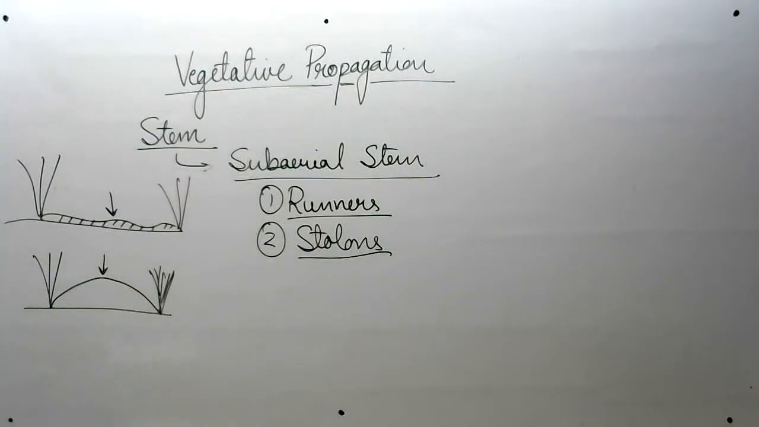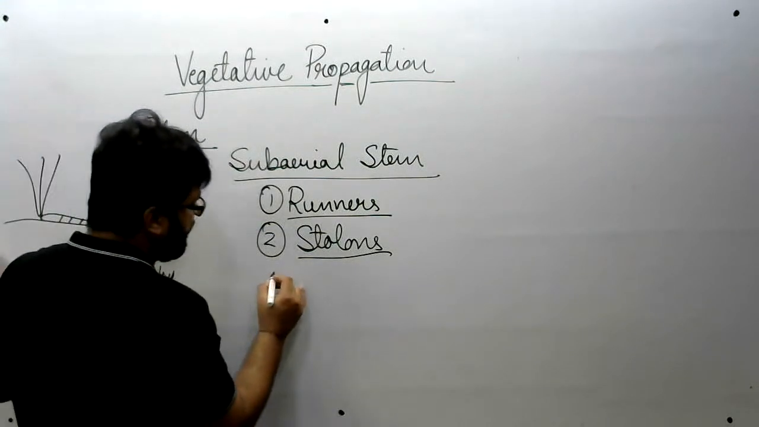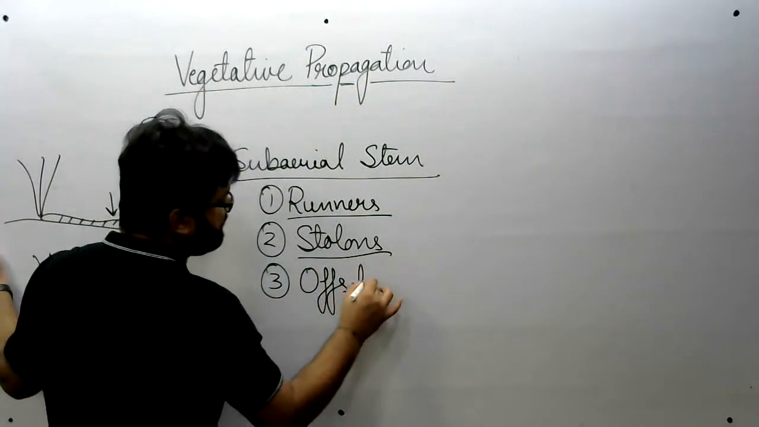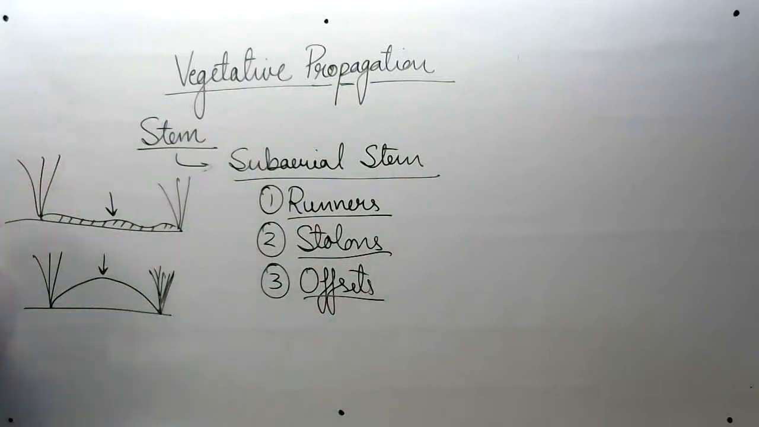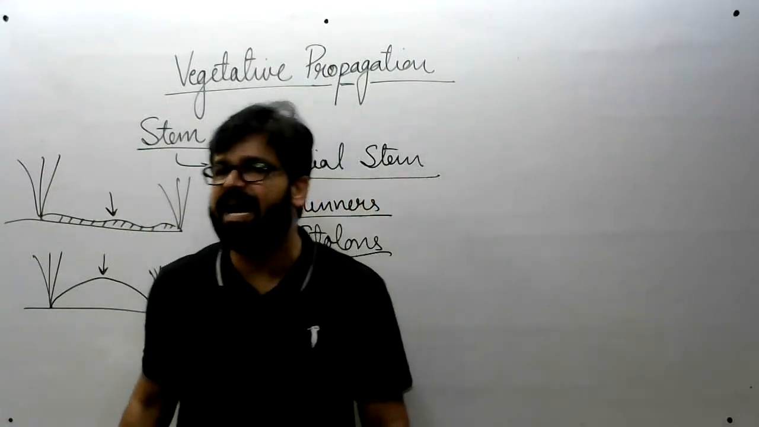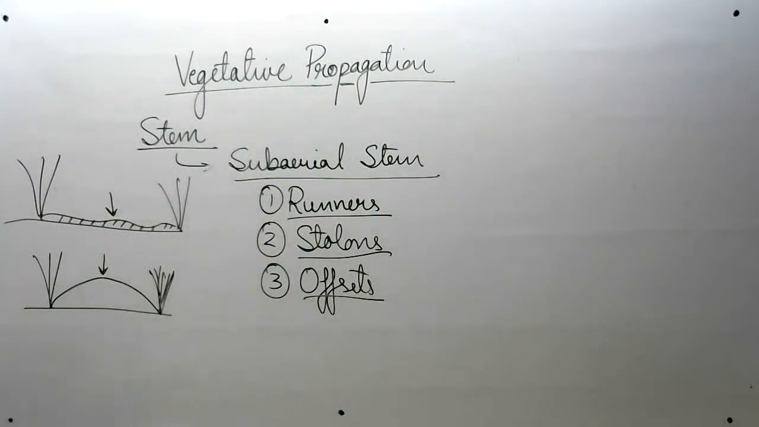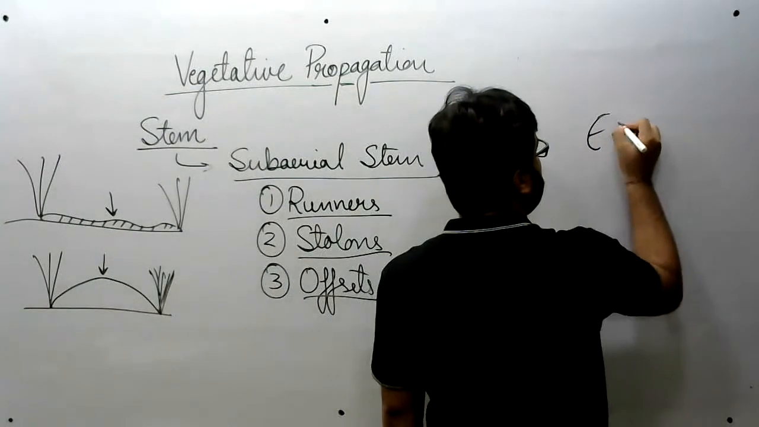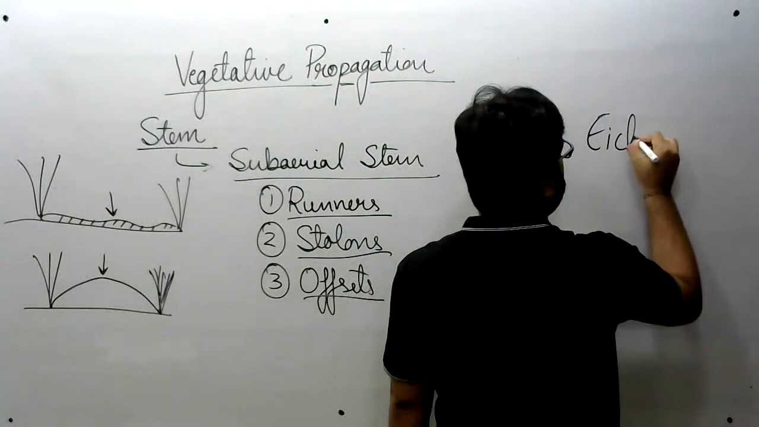Yes. So they are found in strawberry and Wellisnaria. Coming to the third type of subaerial stem, and that is offsets. Okay. Now, what are offsets? Basically, they are found in aquatic plants, and the example of a plant in which offsets are found is Eichhornia. Eichhornia is also known as terror of Bengal.